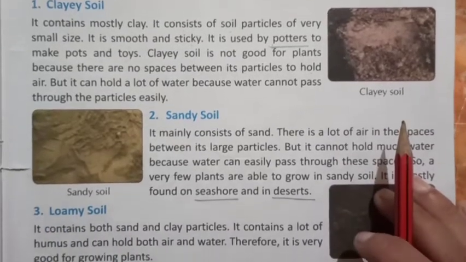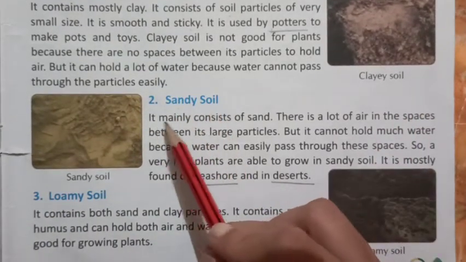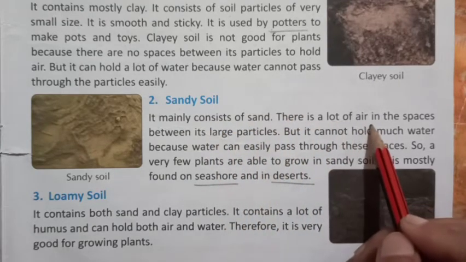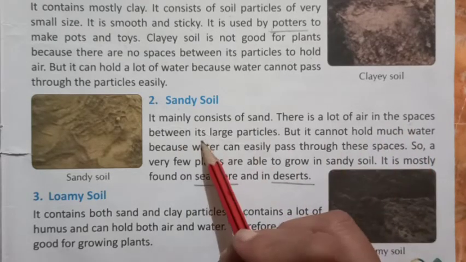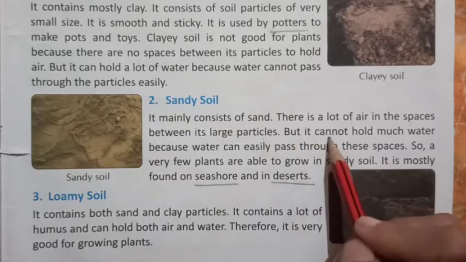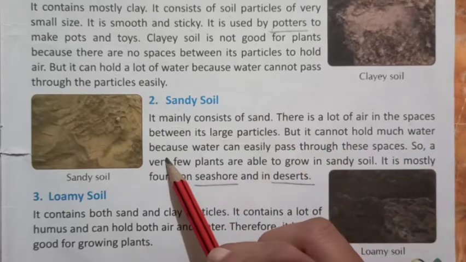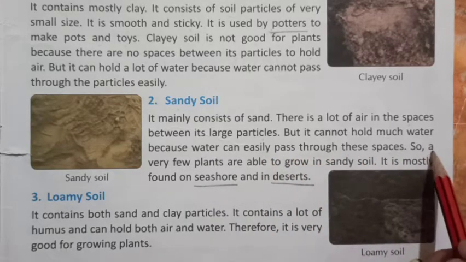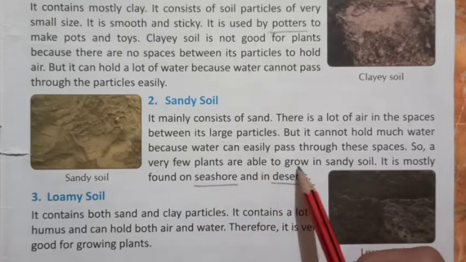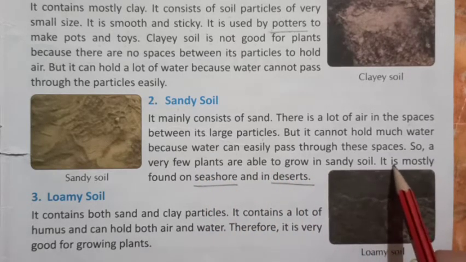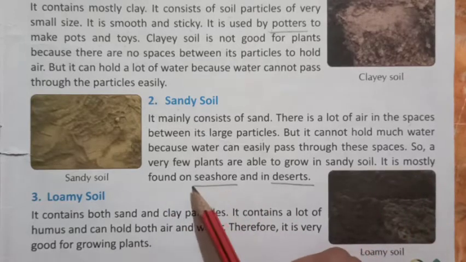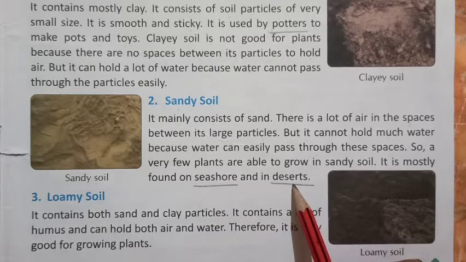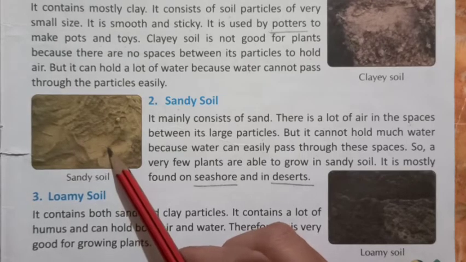The second type of soil is sandy soil. It mainly consists of sand. There is a lot of air in the spaces between its large particles, but it cannot hold much water because water can easily pass through these spaces. So, very few plants are able to grow in sandy soil. It is mostly found on seashore, and in deserts. Here is the picture of sandy soil.